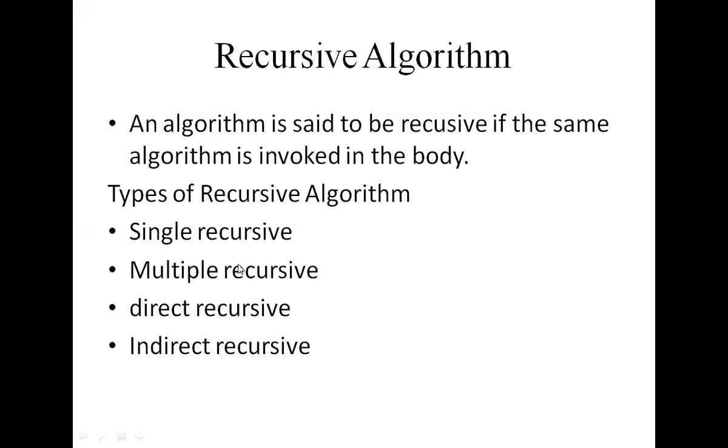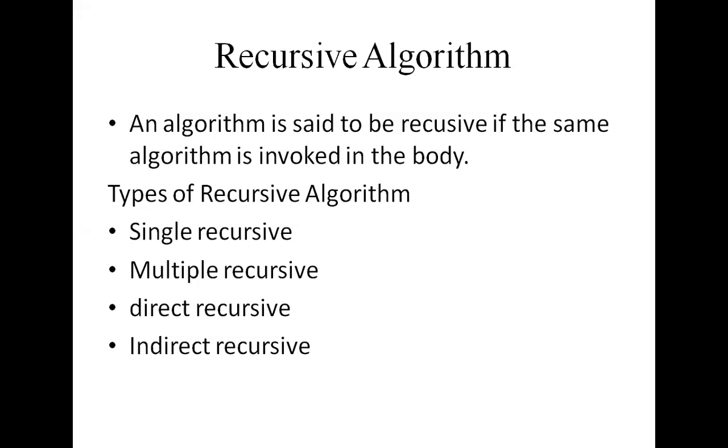Okay. Next, coming to the direct recursive. An algorithm A is said to be direct recursive if it calls itself. If the function calls itself, we call it a direct recursive.